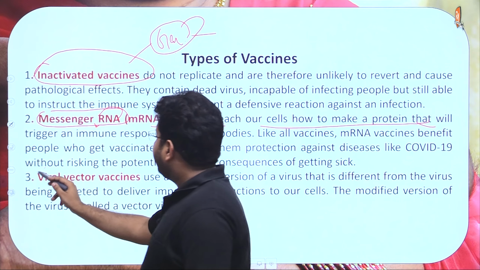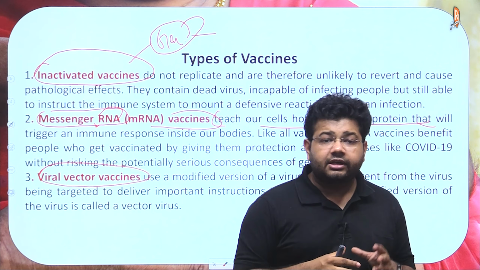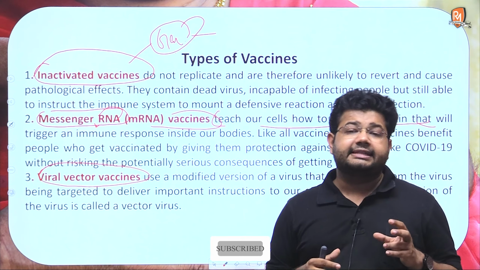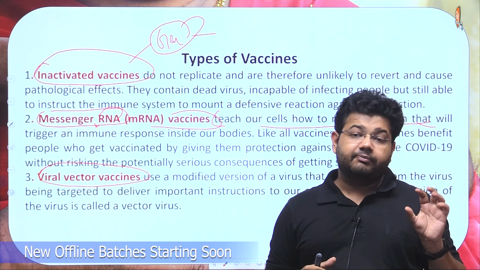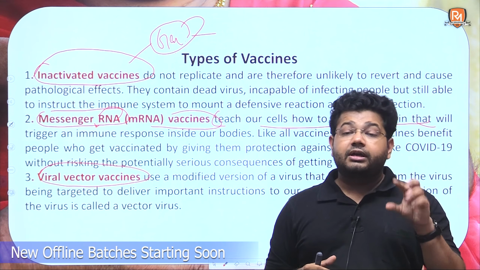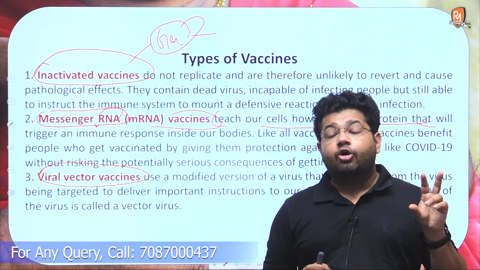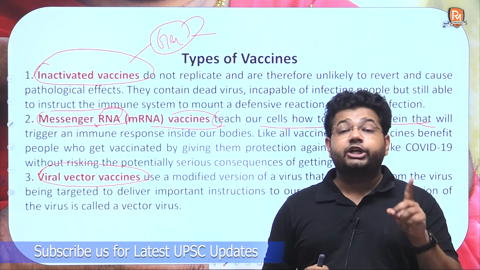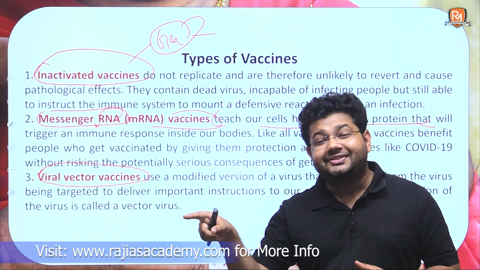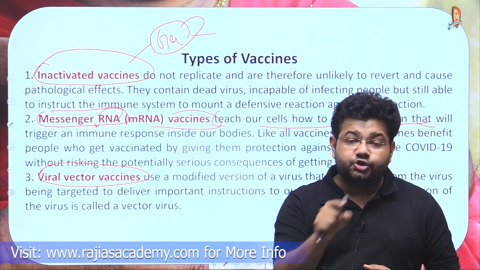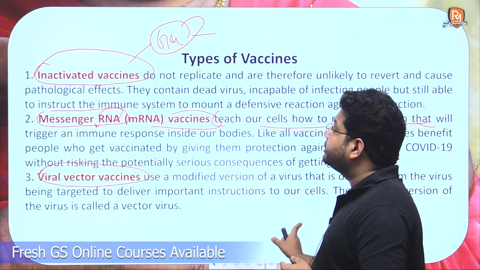Then we have the viral vector vaccines. Now, what are these vaccines? What happens in viral vector vaccines is that a germ similar to the germ which is actually the problematic one is created, and then that germ is injected into the body. This similar germ would not cause you the disease, but it will trigger the immune system so as to develop the capacity that in the event you are actually struck with the germ which has been sought to be fought, your immune system would be developed to fight that very thing.